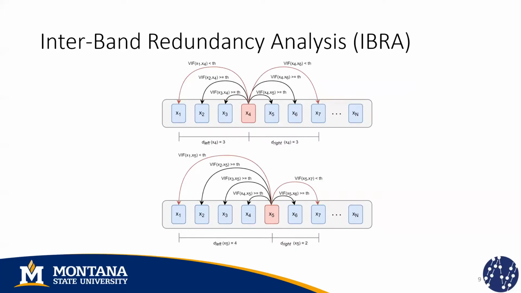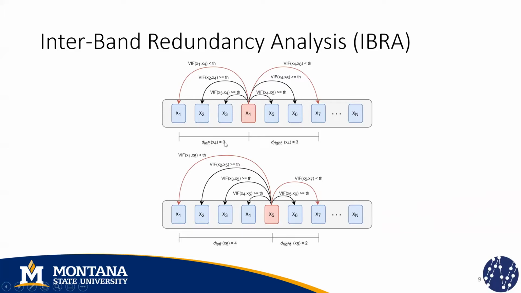We have n spectral bands in total. Here we are analyzing the band x4. First, we compare it to its left neighbor, and we calculate the VIF value. Here, it turns out that this VIF value is greater than a given threshold, which means that these bands are similar. We compare the next neighbor, and again, these bands are similar. And we stop when analyzing the next neighbor because the VIF value is less than the threshold. So we set the value of the variable d_left for x4 to 3.